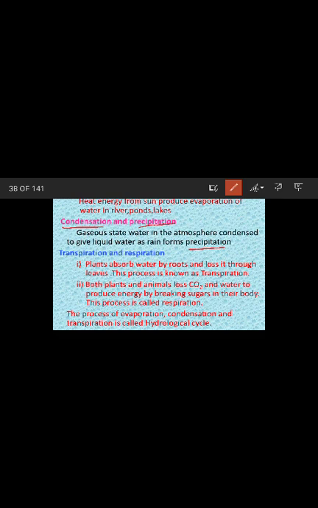Plants absorb water by roots and lose it through leaves. This process is known as transpiration. Both plants and animals lose carbon dioxide and water to produce energy by breaking down sugars in their body. This process is called respiration. The process of evaporation, condensation and transpiration is called the hydrological cycle.